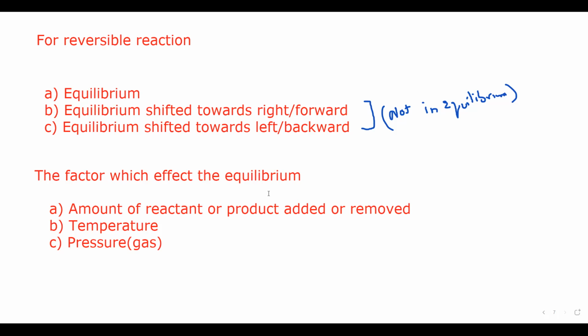So the factors which affect equilibrium are amount of reactant and product added or removed, temperature and pressure. Now we'll discuss each of them. What is the effect of changing reactant or product on equilibrium?